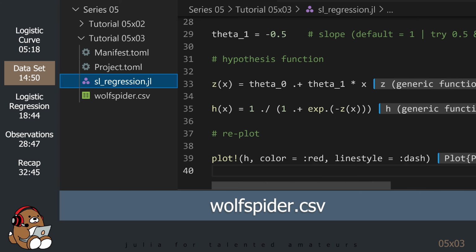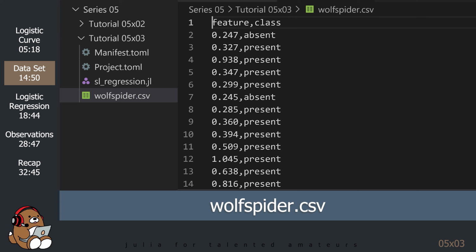It's a CSV file called wolfspider.csv, and it contains a collection of input-output pairs showing the size of grains of sand as the input, or feature, and showing a binary output as either present or absent, indicating either a positive or negative class, testing for the presence of a wolf spider in the sand.